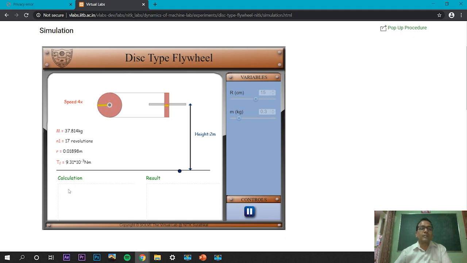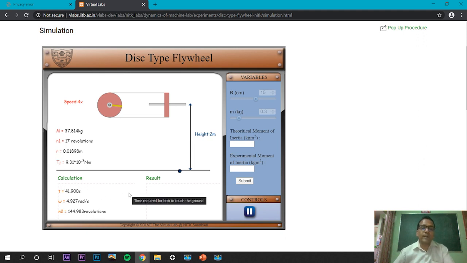So this is the result for m equal to 0.3 kilogram, that is 300 gram, where the time is now much more, and omega is here, and n2 is 144.983 revolutions. So by putting this, we can calculate another moment of inertia experimentally observed.